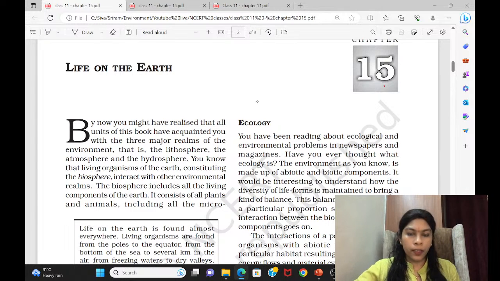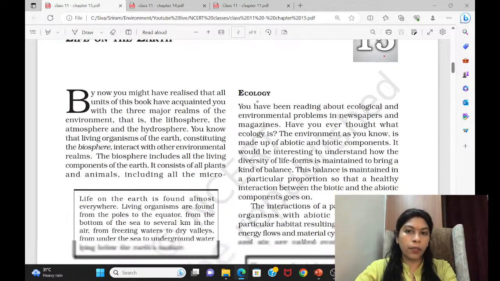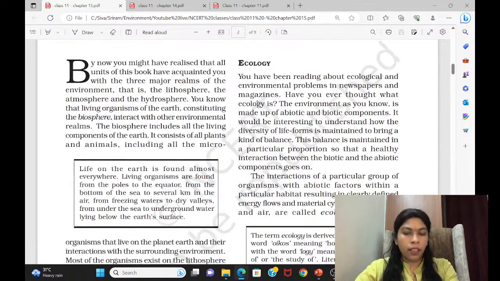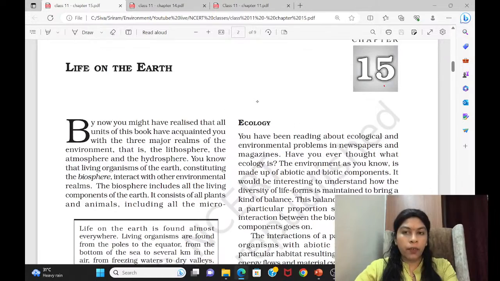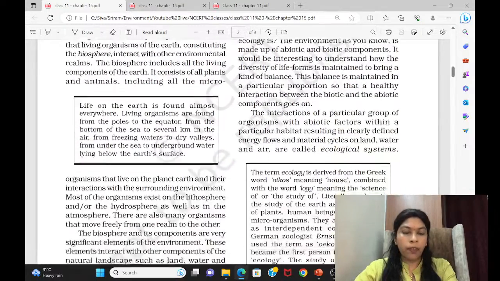So we are meeting for the third session of NCERT as we have already started this chapter yesterday. So we were in between, right? We'll first complete this chapter, then we'll move to the next two chapters of class 11. So this is the 15th chapter. If you are having the book, you can take the 15th chapter.